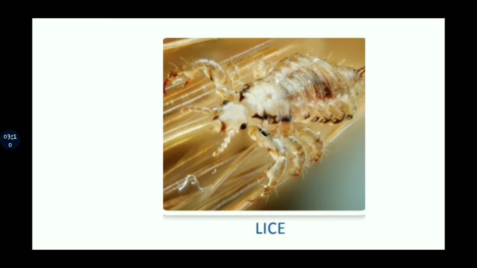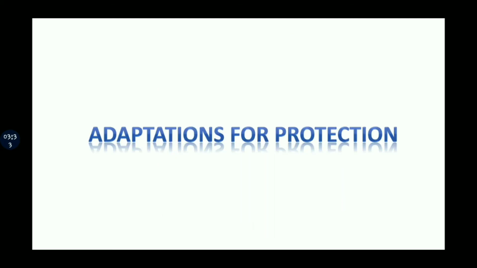Some examples are lice, ticks, fleas. All these live on the host body. While flatworm, tapeworm, what they do is they live inside the body and they feed from that. Let's move on to next.